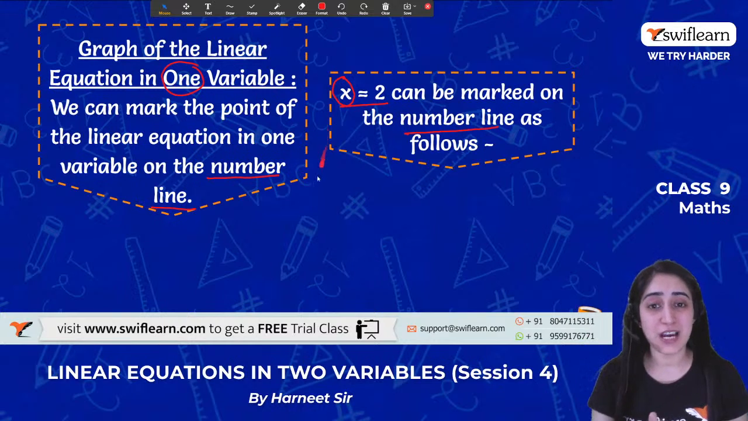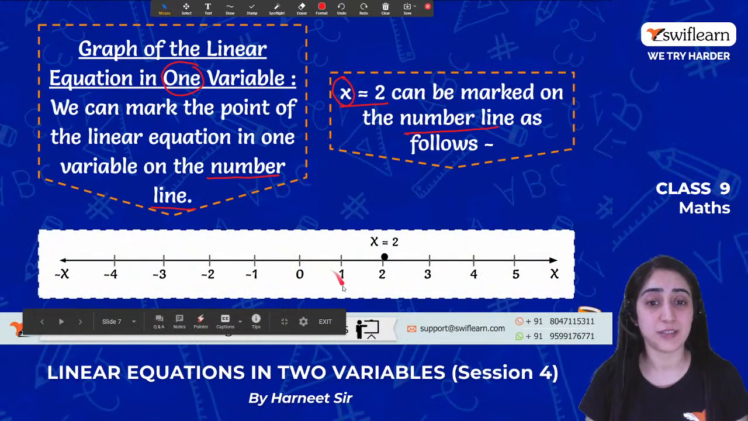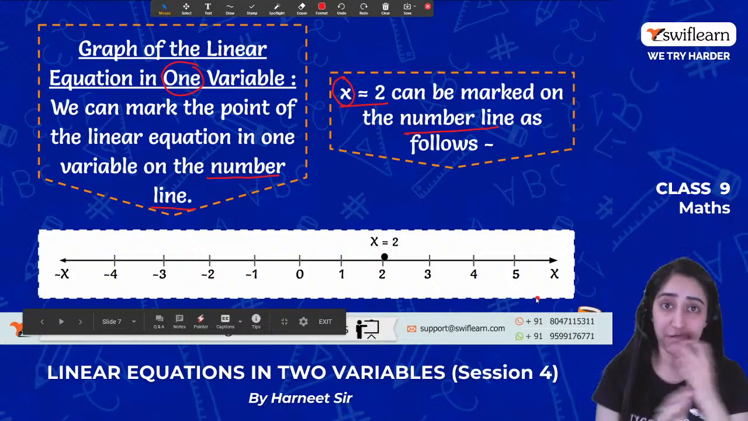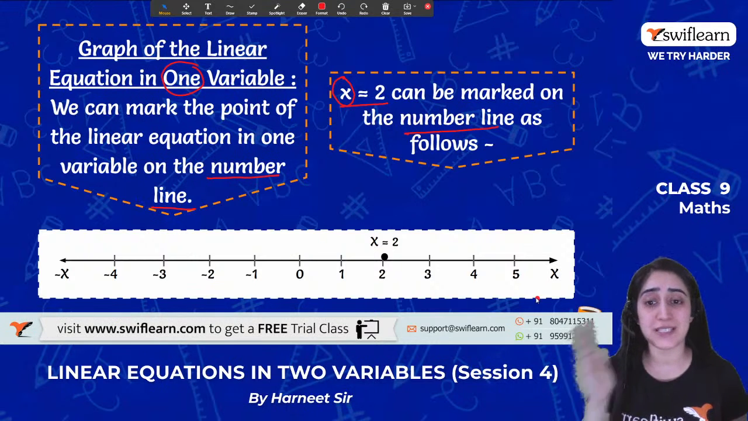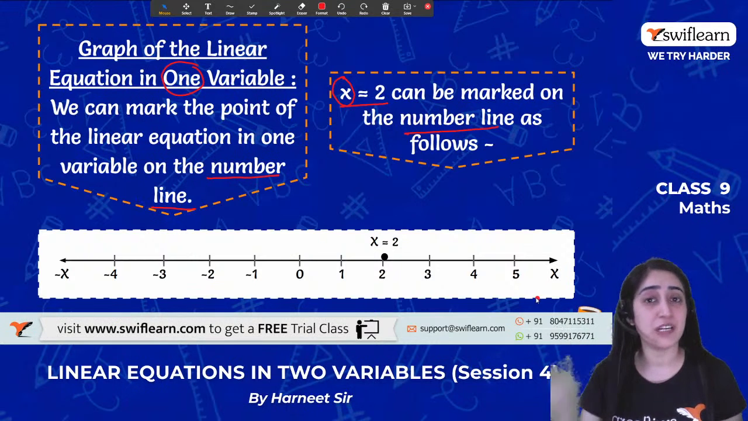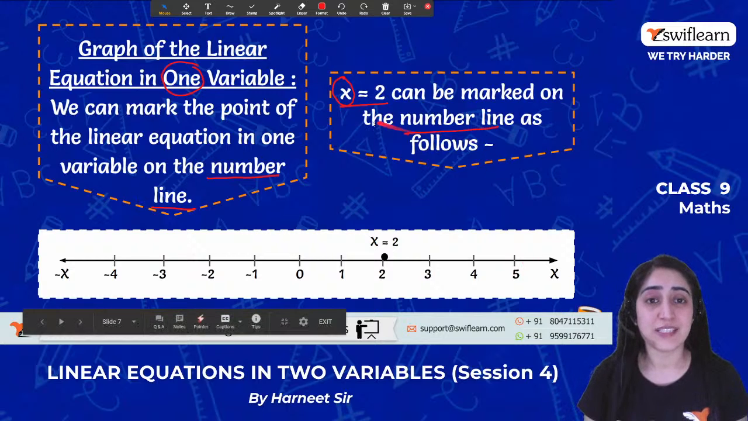So from where do we start? Always from origin 0. Then it's 1, 2, 3, 4, 5 on the right-hand side, and the negative ones, negative 2, negative 3, negative 4, negative 5 on the left-hand side. So it says x is equal to 2. So where is x? This is the x-axis. So where is 2? This.